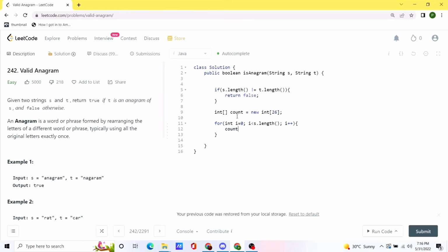For any character that is present inside the string S, we are going to increase its value inside the counter. For any character that is present inside the string T, we are going to reduce the value.